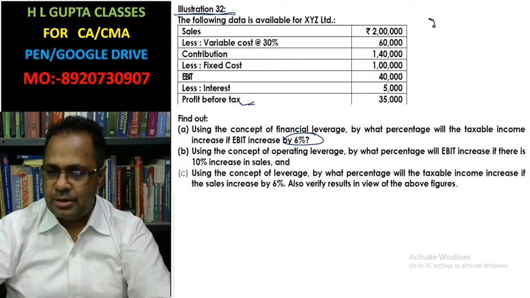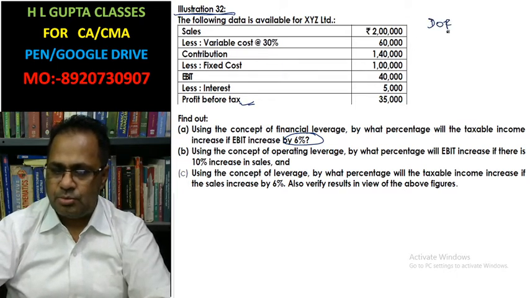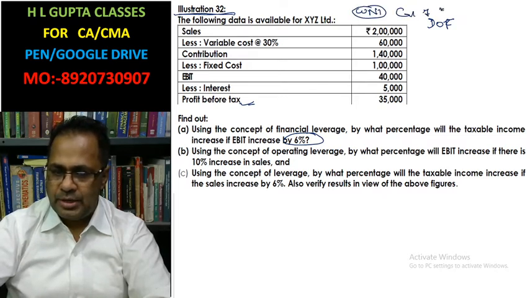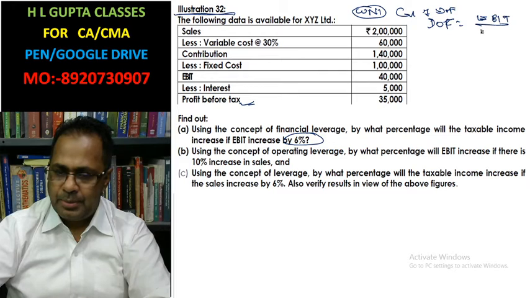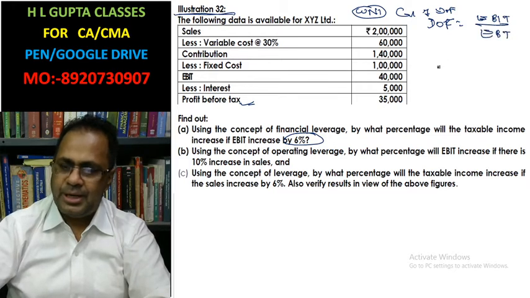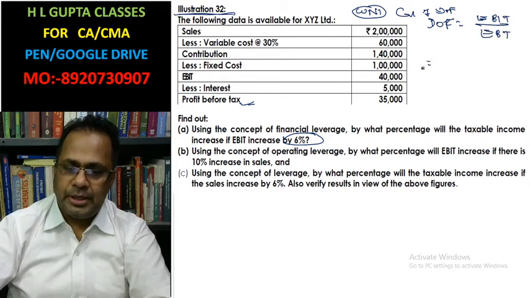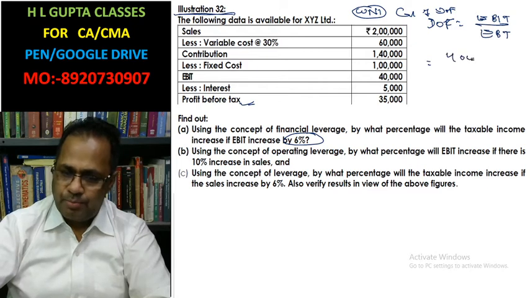We know that degree of financial leverage, first you have to calculate as a working note, equals EBIT divided by EBT. EBIT we have 40,000 and EBT we have 35,000.